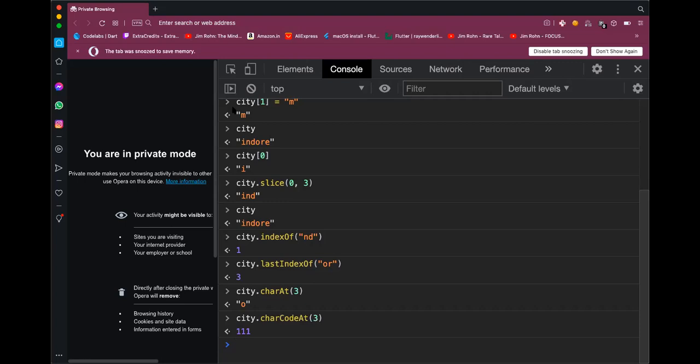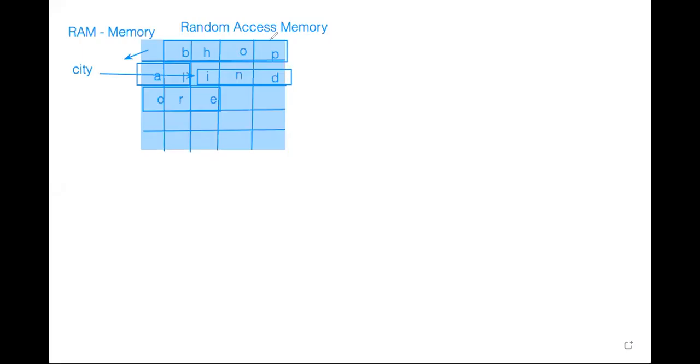So let me go back to the diagram, the whiteboard that I had. Yeah, you guys see this? Each of these memory locations is actually kind of true to say 1 byte, which is 8 bits.